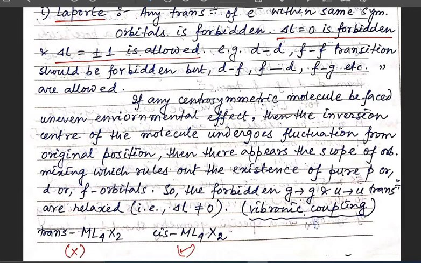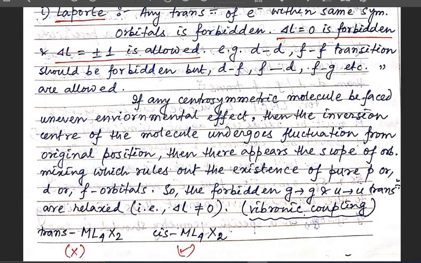But when we are talking about cis-ML4X2, in that case we can observe that the inversion center vanishes, and there appears a scope of orbital mixing which rules out the existence of the pure d-type orbital. So for this case the delta L should not be equal to 0, and in that case the d-d or f-f transition may be allowed.